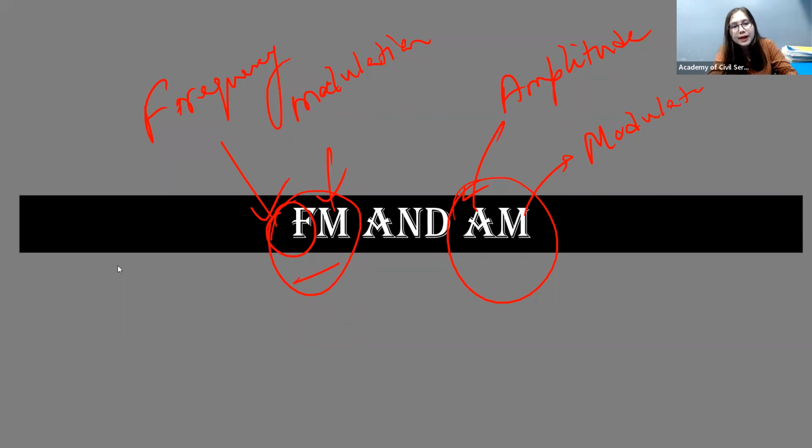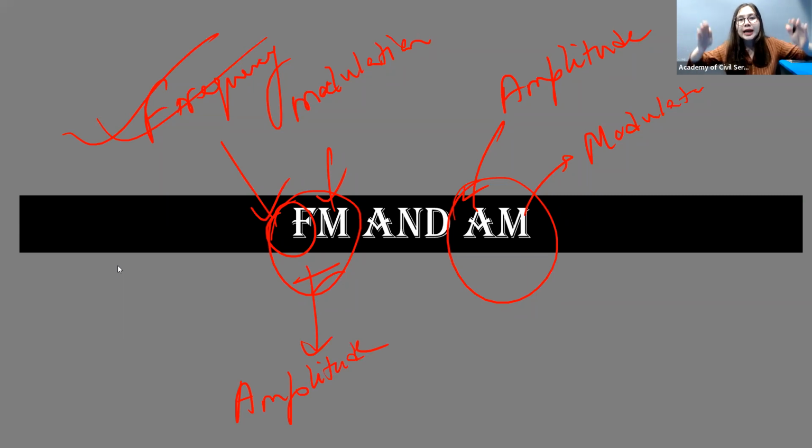So in case of FM, what is being modulated, what is undergoing some kind of changes? By common sense, it's the frequency that is undergoing certain changes. There are changes of frequency, but amplitude in case of FM will remain constant.